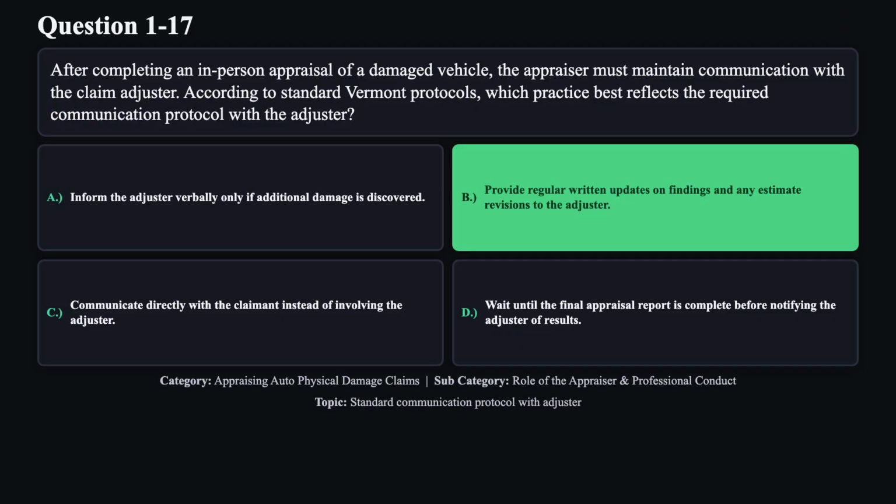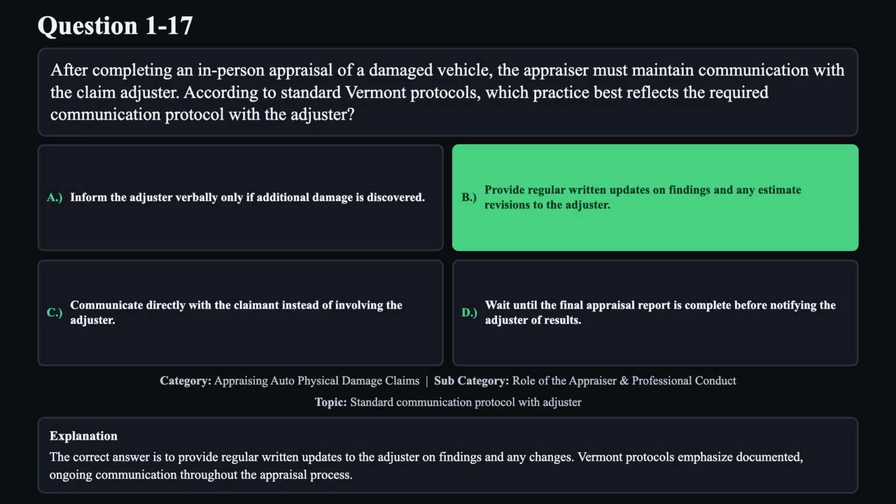The correct answer is B. The correct answer is to provide regular written updates to the adjuster on findings and any changes. Vermont protocols emphasize documented, ongoing communication throughout the appraisal process.